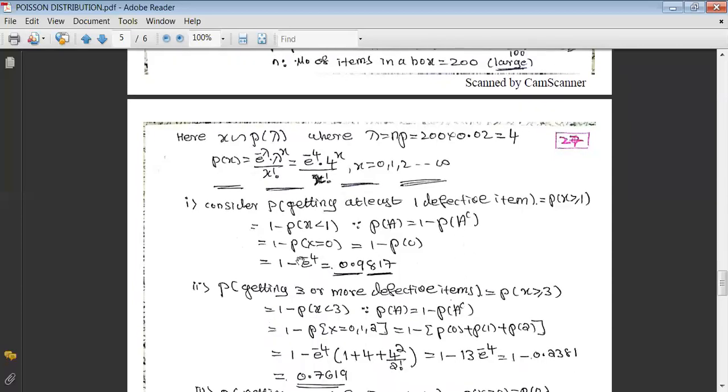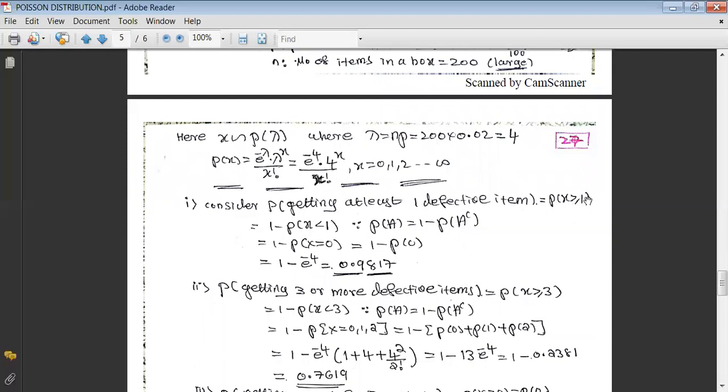In the first case, we want the probability of getting at least one defective item. At least one defective item means that the variable x should take the value one or more. So we can write this equivalently as p of x greater than or equal to 1, because at least one is one or more.